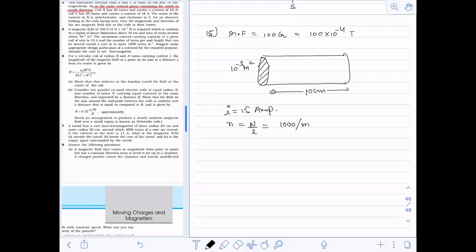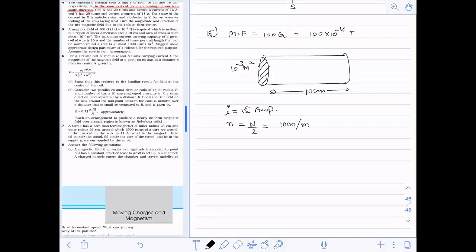Suggest some appropriate design particulars of the solenoid for the required purpose. So we have to construct a solenoid using it. Let me again brief about the question. The length of the solenoid is 10, the area of cross section is 10 to the power minus 3 meter square. The I value and the N value they have given me. And now they are asking me to suggest some appropriate design particulars.